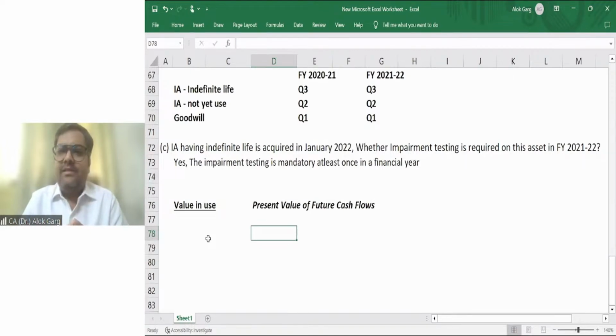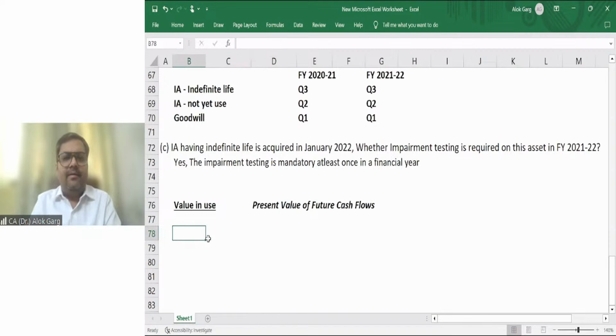So what is present value? It's a discounted value of future cash flow. Means you have to discount your future cash flows by a discount rate. What is a discount rate? It is an incremental borrowing rate. Discount rate is an incremental borrowing rate.